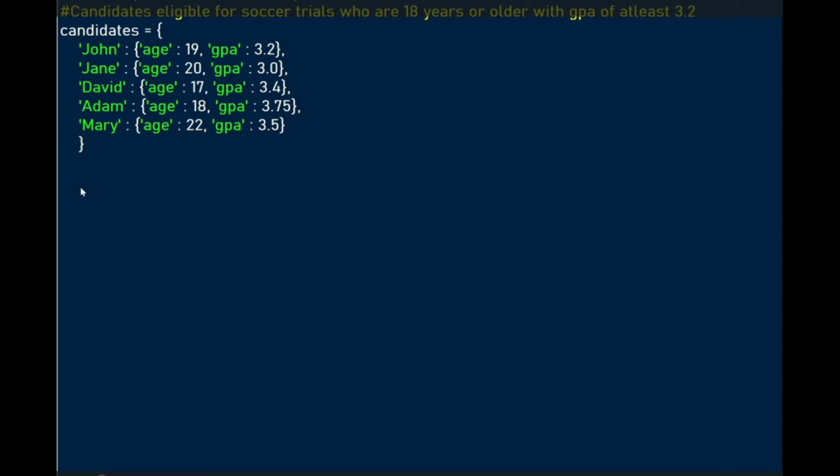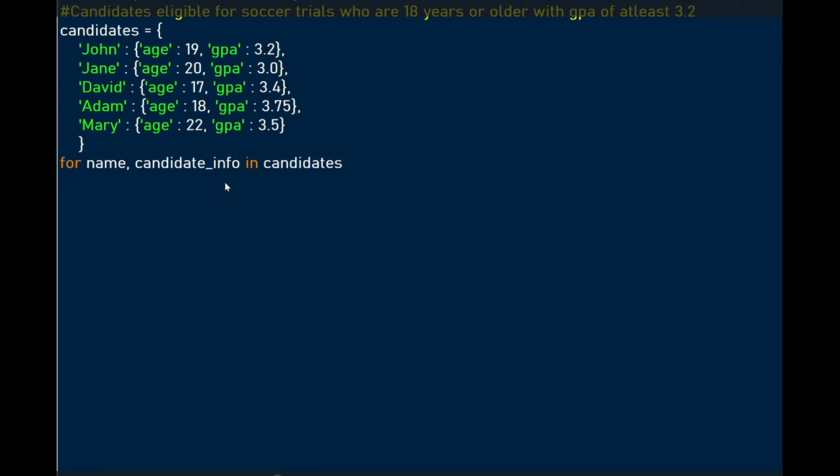So I want to use this. Look at it like a mini database. So I want to retrieve these values and identify those candidates who qualify to go for soccer trials. So we'll start a for loop by looking for name. So this name is like a key name, like John, Jane, David, Adam, Mary.